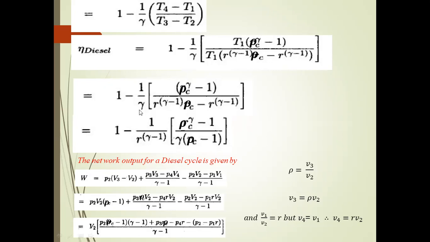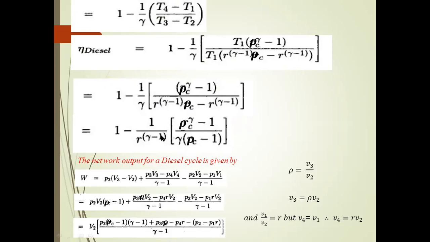1 minus 1 divided by gamma into (rho power of gamma minus 1) divided by (R power of gamma minus 1 rho minus R power of gamma minus 1). Again, we have to simplify the equation. The final efficiency of the diesel is 1 minus 1 divided by R power gamma minus 1, into (rho power gamma minus 1) divided by gamma (rho minus 1).